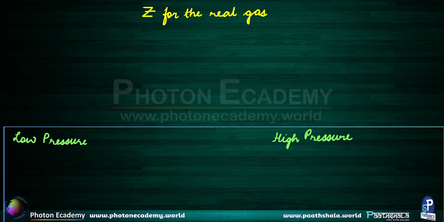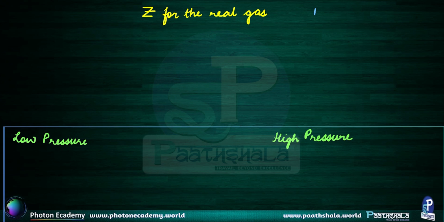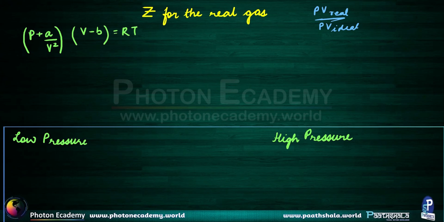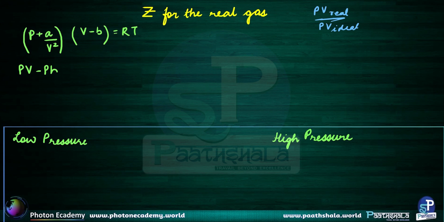Now let's talk about the compressibility factor for the real gases. How had we defined the compressibility factor? It was PV real divided by PV ideal, right? So let's use the van der Waals equation to find what the compressibility factor for such a gas would be. So the van der Waals equation is (P plus a divided by V square). Here we are taking it in a per molar sense, right? So n is 1, into (V minus b) is equal to RT. Now let's just open this up. PV minus Pb plus a by V minus ab divided by V square is equal to RT.